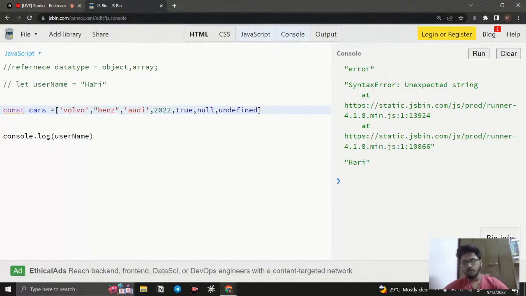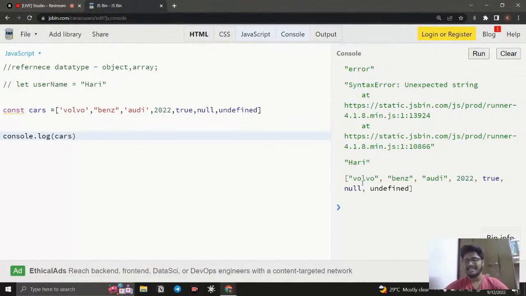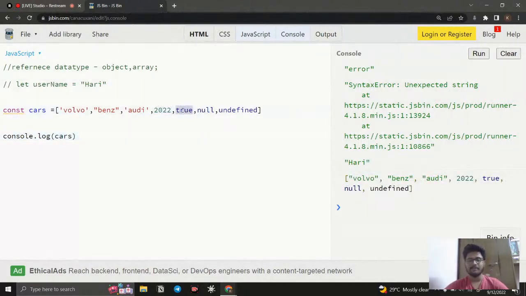Now you may have a doubt: how can we access it? For example, with normal primitive data types, there is only one value, so if I call the variable, it will return that value. But if I call this array and run it, you can notice it writes out everything. I don't want everything, I only want a particular value in this array.